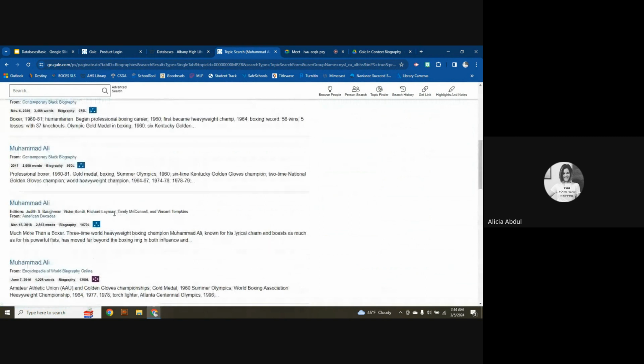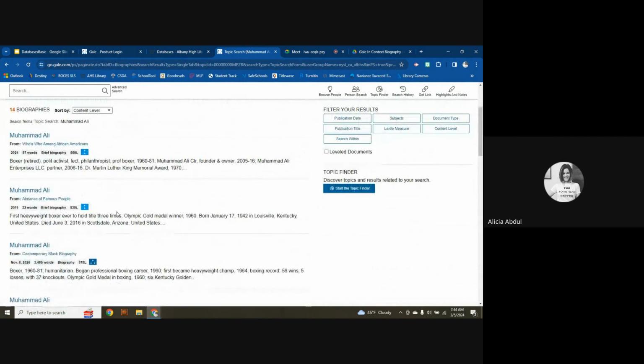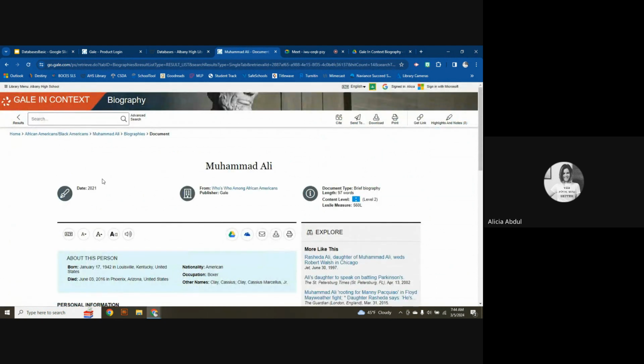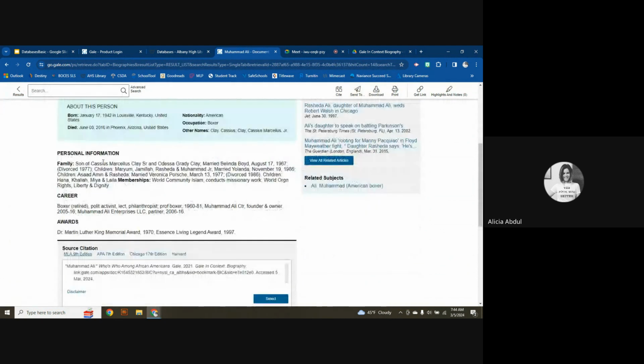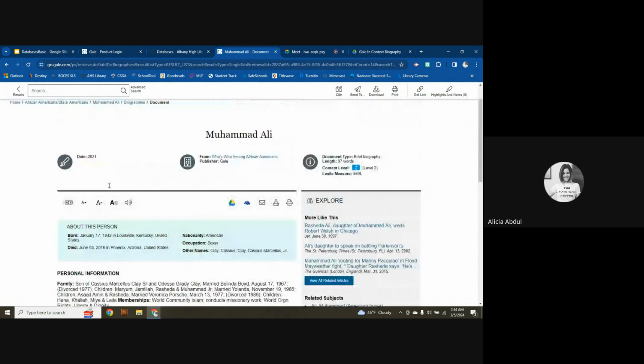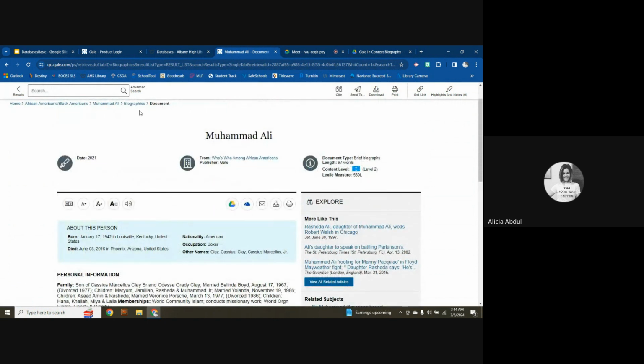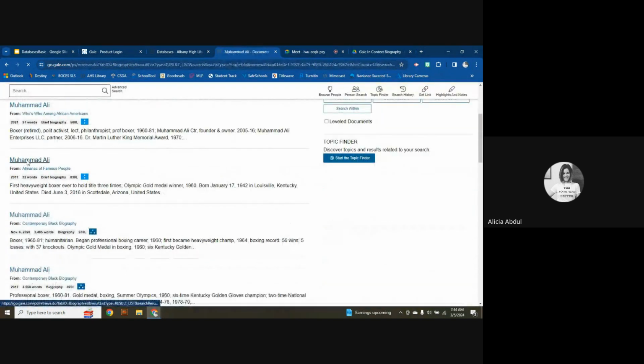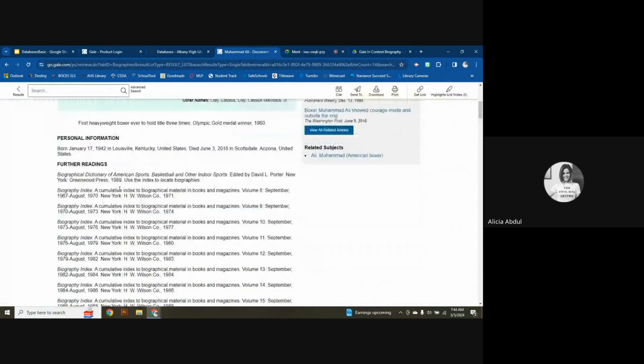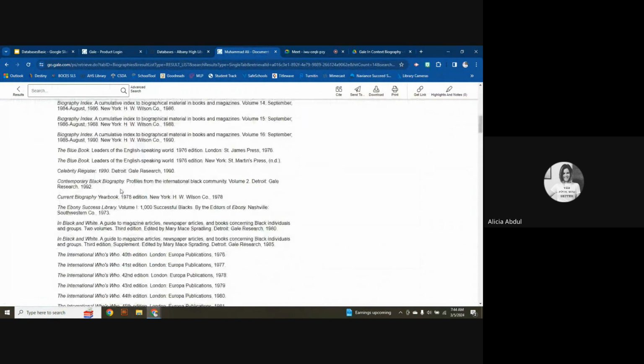There's no 5 dots here, but this makes it easier to understand what the information is at what level. So this might be a database article that you want to use. Notice that it's just got some basic information. Again, you can save it if you want to. Otherwise, you can go back to the biographies and look at the second article that's there. This one just really gives us more places to find the information.